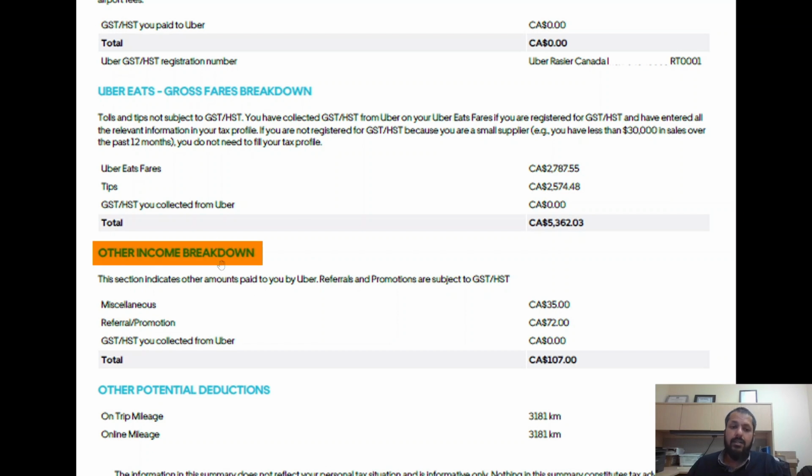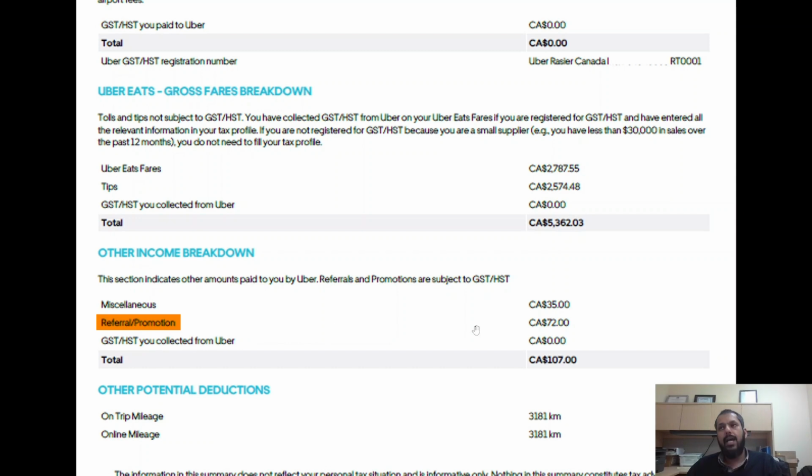Next thing is other income breakdown. If there is any other income, any other financial transaction which did not fall in the main service provision category, it is going to be mentioned over here. Miscellaneous: maybe there was some service where you had to go back to the customer or something, and in that case, let's say you collected $35. So Uber is reporting that you collected $35, which we put under the miscellaneous category.